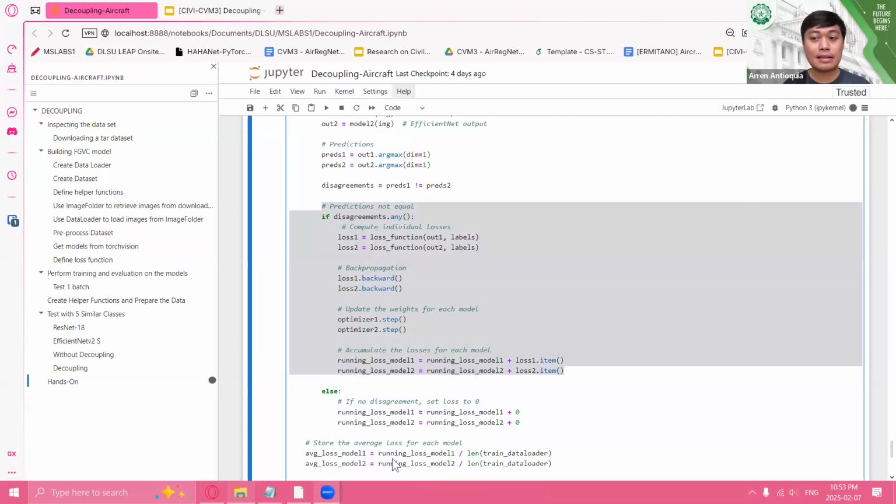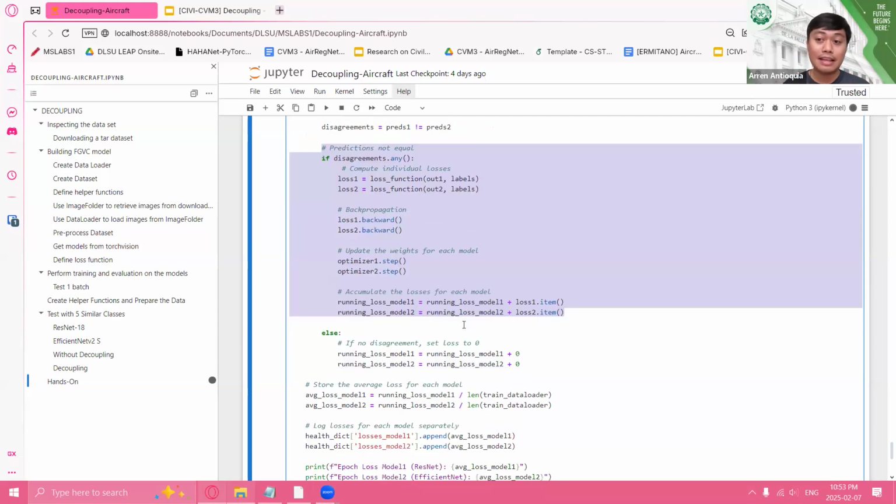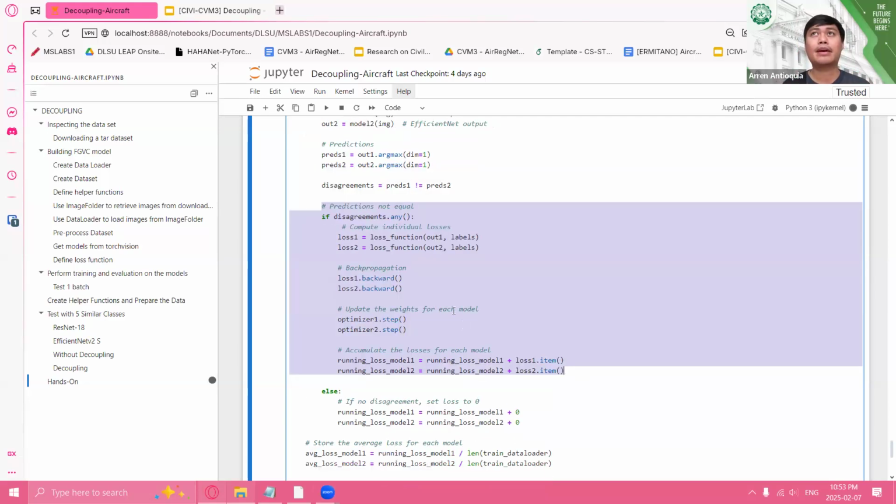Yeah. But kasi the use case of decoupling is not really on the identification of unwanted images. It is making sure that your model still trains properly, na mag-train yung model mo properly even if there are noisy labels. That's the intention of decoupling.